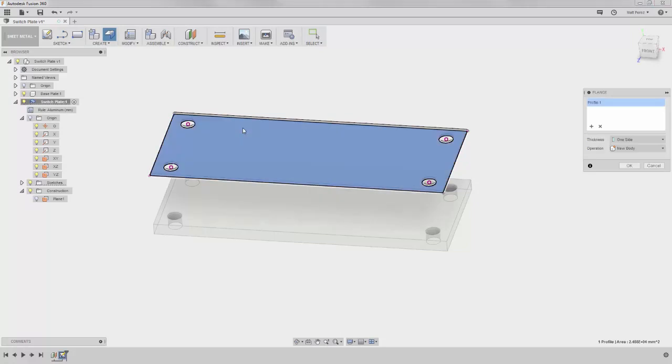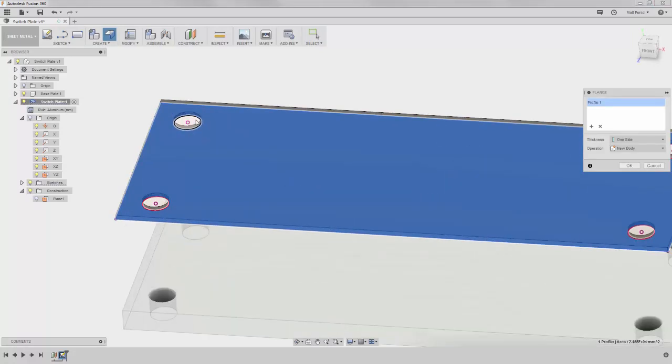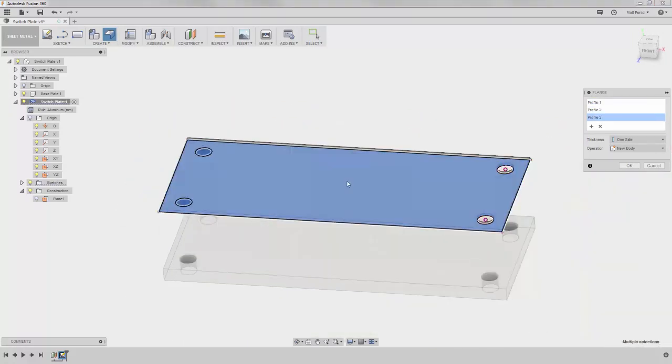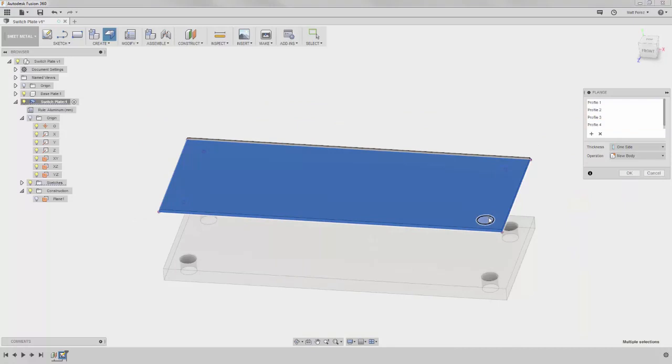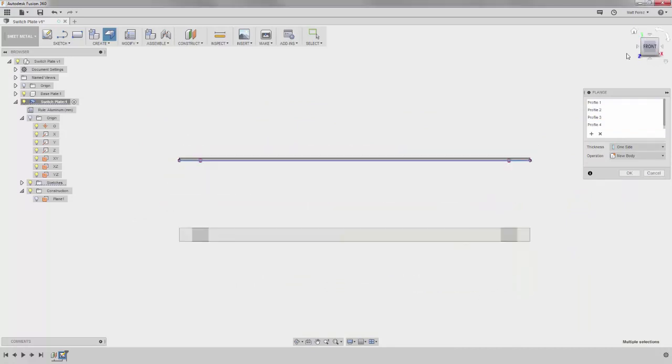We'll select the profile that was projected. Notice that the initial selection leaves the holes open. For this component, we want a solid rectangle, so we'll make sure to select the circles and add them to the feature. With the new feature complete, I'll rotate to the front view and see that the thickness of the sheet metal is on one side.